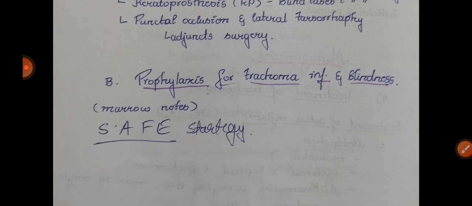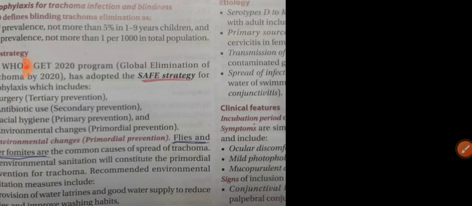That is the SAFE strategy. Now, what is the SAFE strategy? You can see here, it is surgery, antibiotic use, facial hygiene, and environmental changes. When you grow from down to up, it is primordial, primary, secondary, and tertiary. This is the PSM part. Write whatever you know about that: surgery, antibiotic use, facial hygiene, and environmental changes.